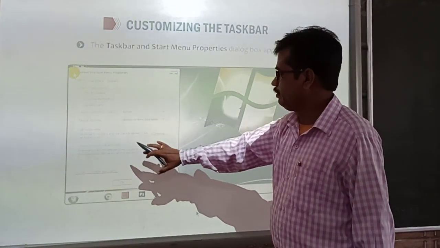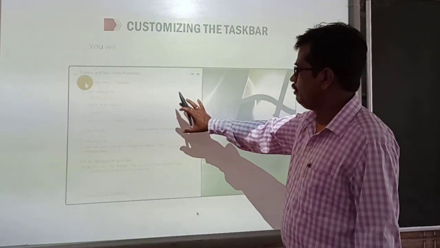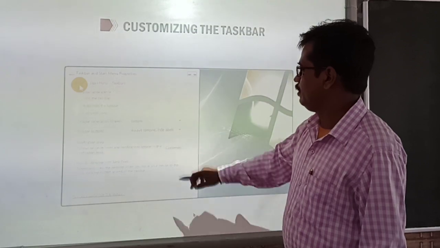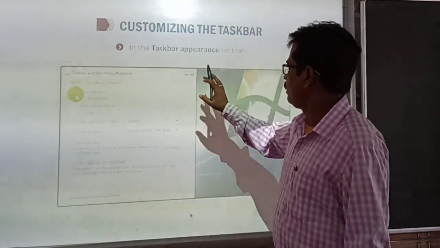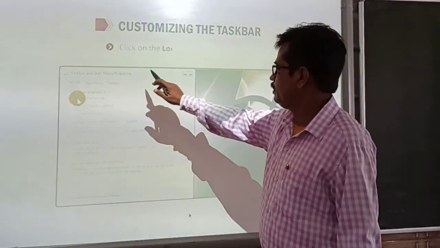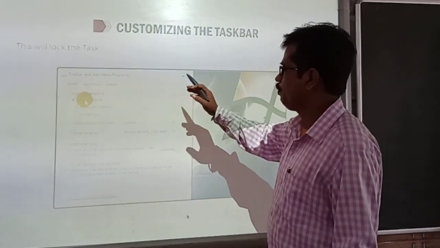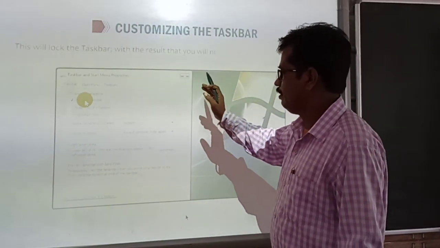But just now see, this is the list of properties. If you right click and properties, then the taskbar section you have to choose. First you can do the lock taskbar. Taskbar will be locked. You cannot place it to any side.